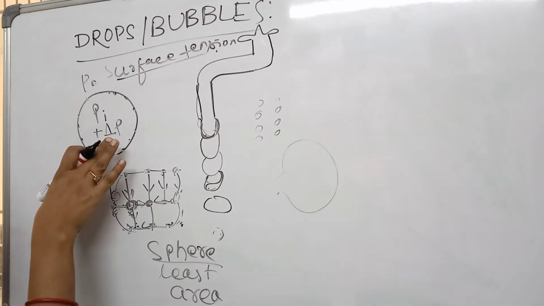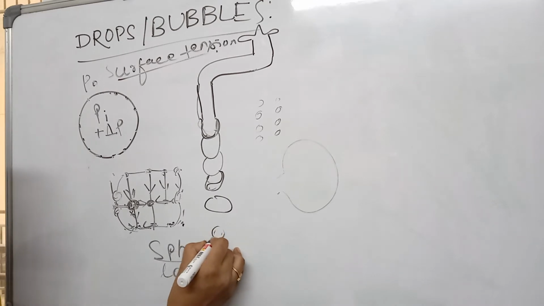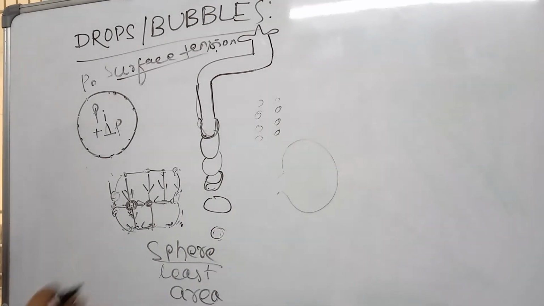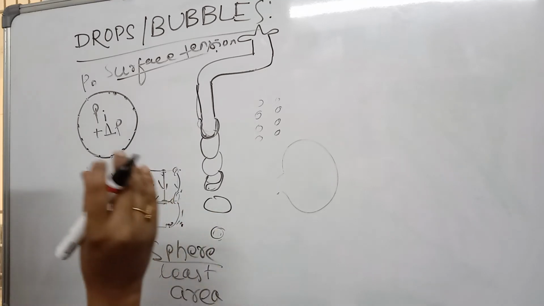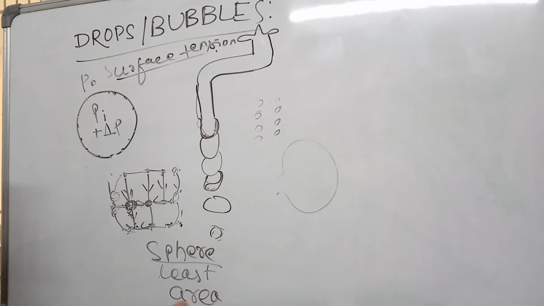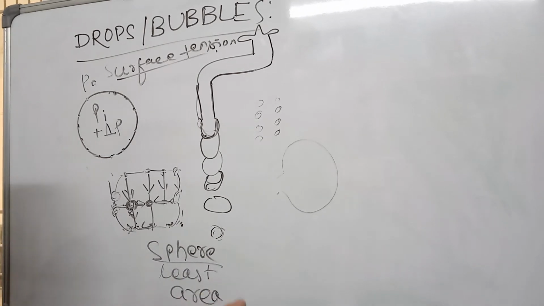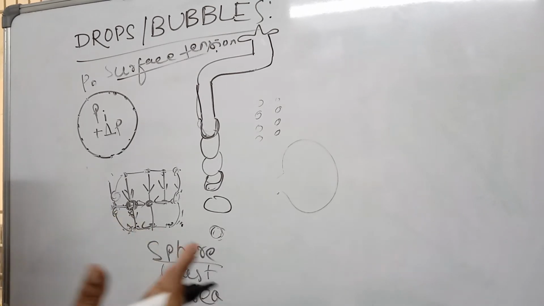Now how is this delta P related to the surface tension? We are going to prove that mathematically. Remember that not all drops are spherical. There is a threshold radius. For a certain value of radius it is spherical. The threshold value is almost about 3 millimeter. Up to that range it takes the shape of a sphere.